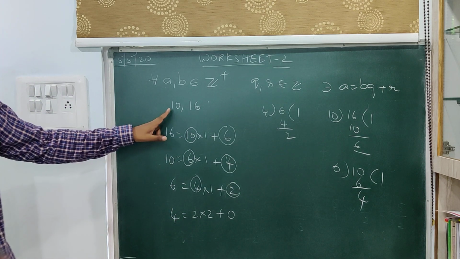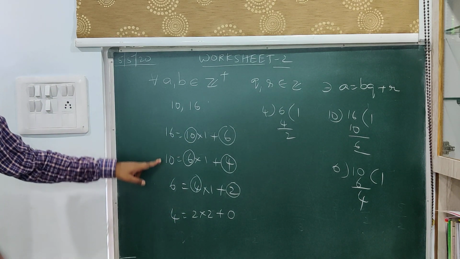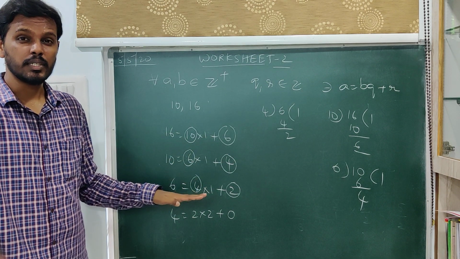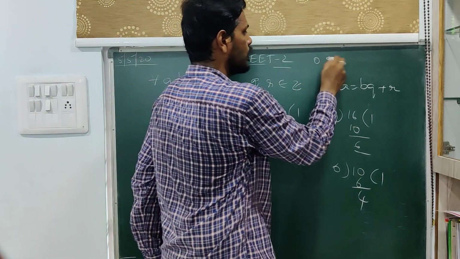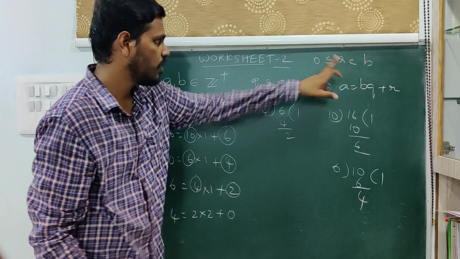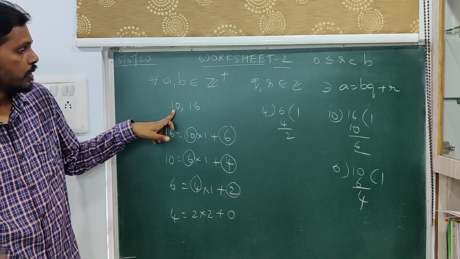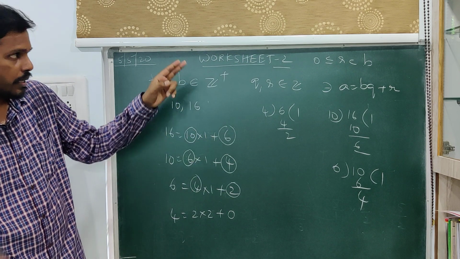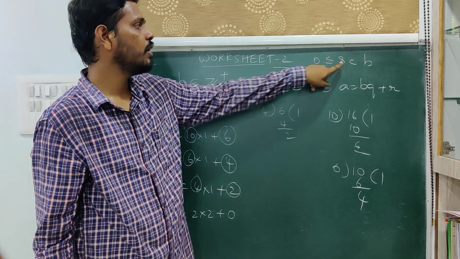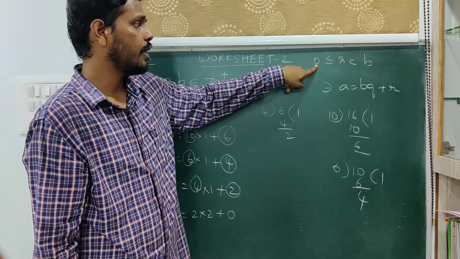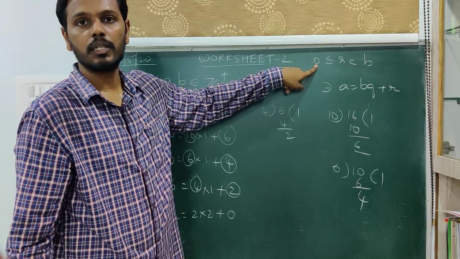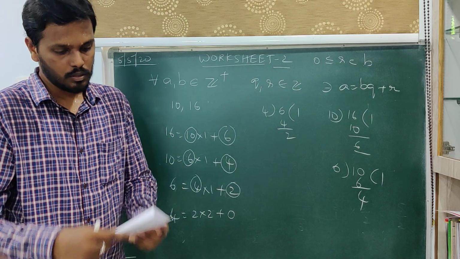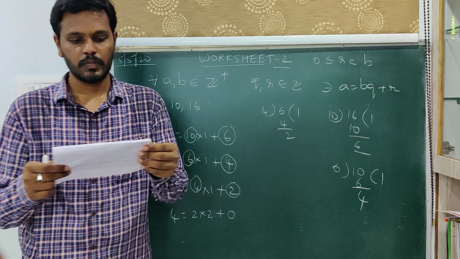Therefore, whenever you are given two positive integers, if you continue the division process like this, after a finite number of steps the process terminates. The reason is this: 0 is less than or equal to r, which is less than b. If you have observed, here b is 10 initially. So r will always be less than b. So it is becoming less and less, and finally the minimum value of r is 0. So when r gets to 0, it will not move further down. Here r got 0, therefore it will not move further down, and that is it. So that is the meaning of this.